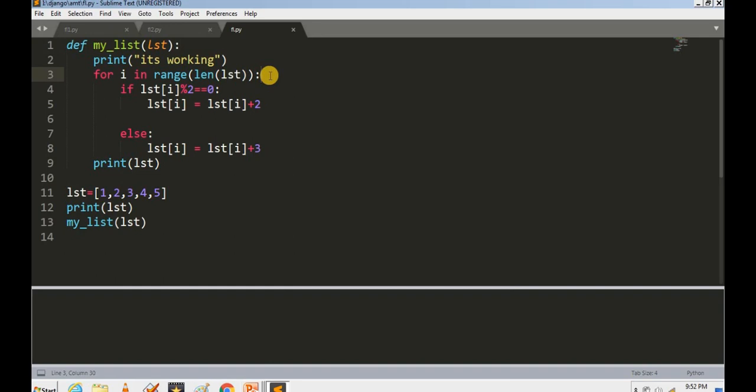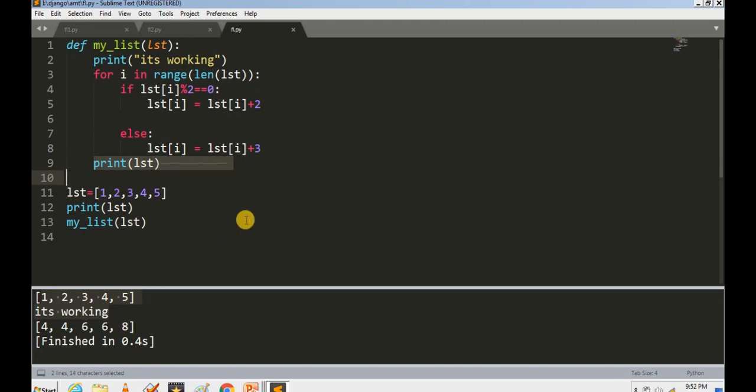Okay guys, so if we save the code and run the code, I'm not typing the code, just in order to save time. Okay guys, so if we save and run the code, we see our original list that is being printed from over here, and it is the changed list, meaning all the even elements are added by 2 and all the odd elements are added by 3. So in this manner we can work on all the elements of the loop.